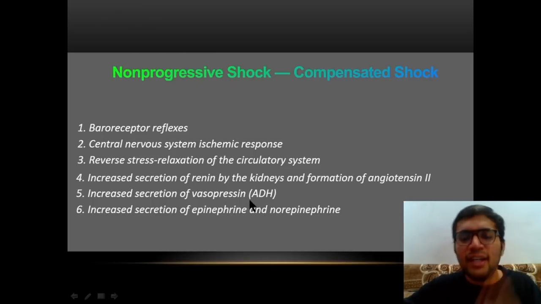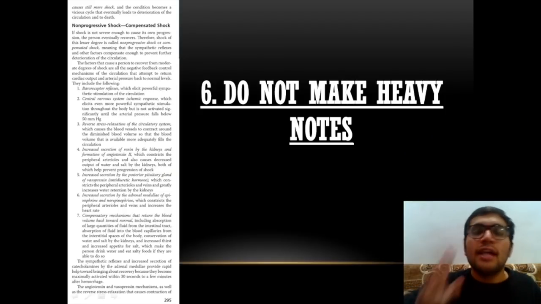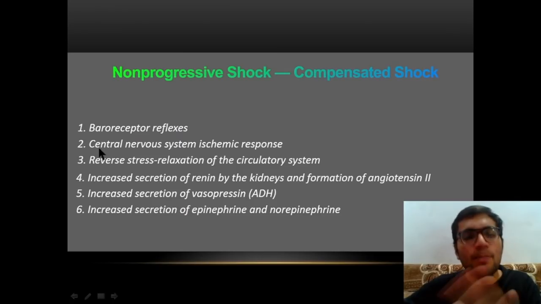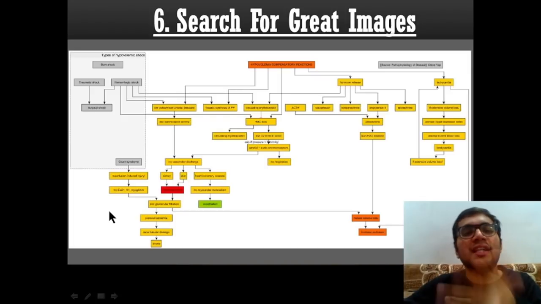You need to understand that there can't be a single stretch in which you can finish the entire thing. Things will take time. You will get the process only after a certain time, so please be patient. You need not write everything which is written here. Just note down the key 6-7 points and you are done with that particular page. So this is how you convert Guyton into easier text, okay?